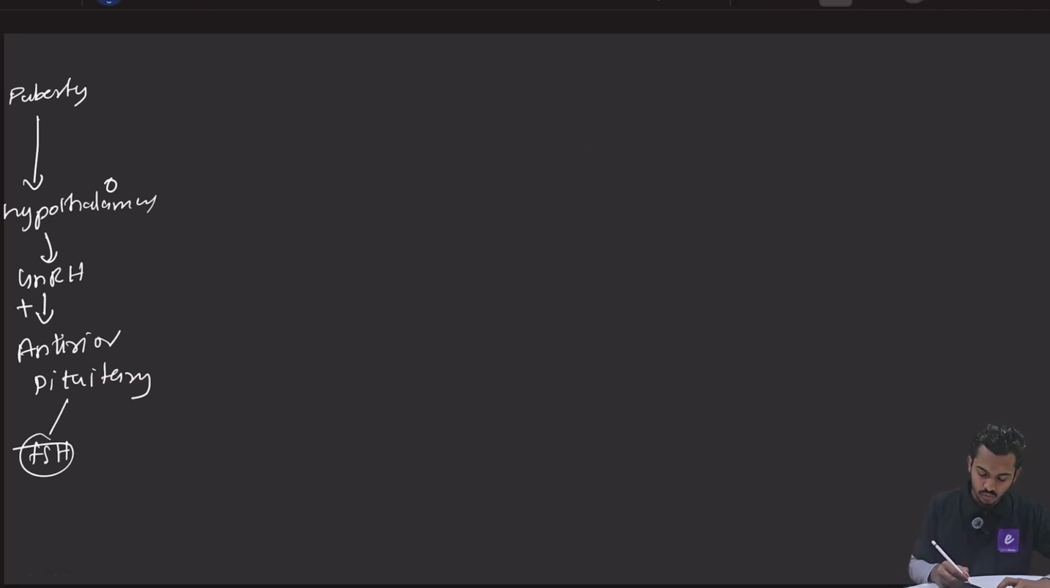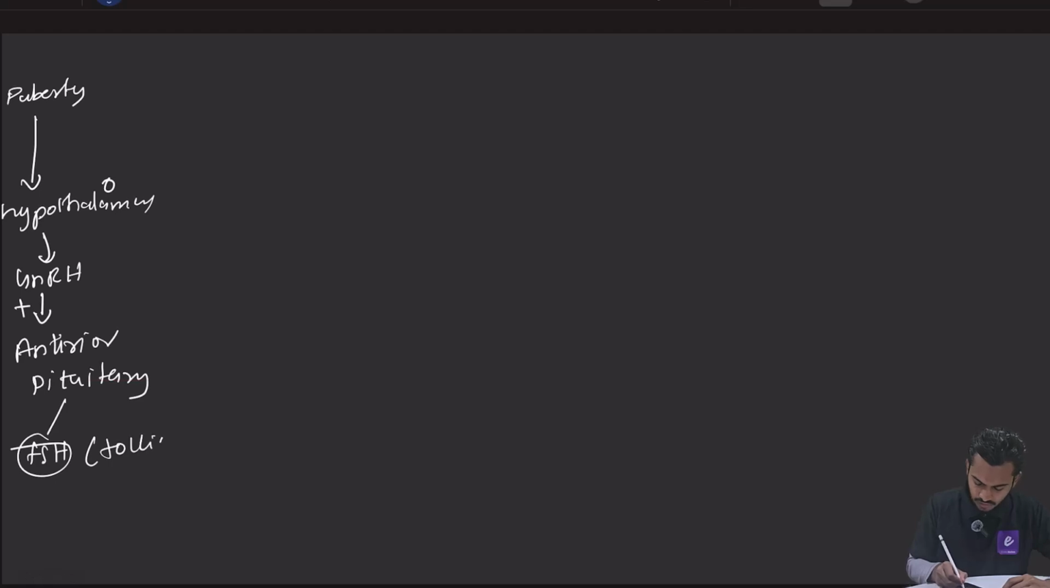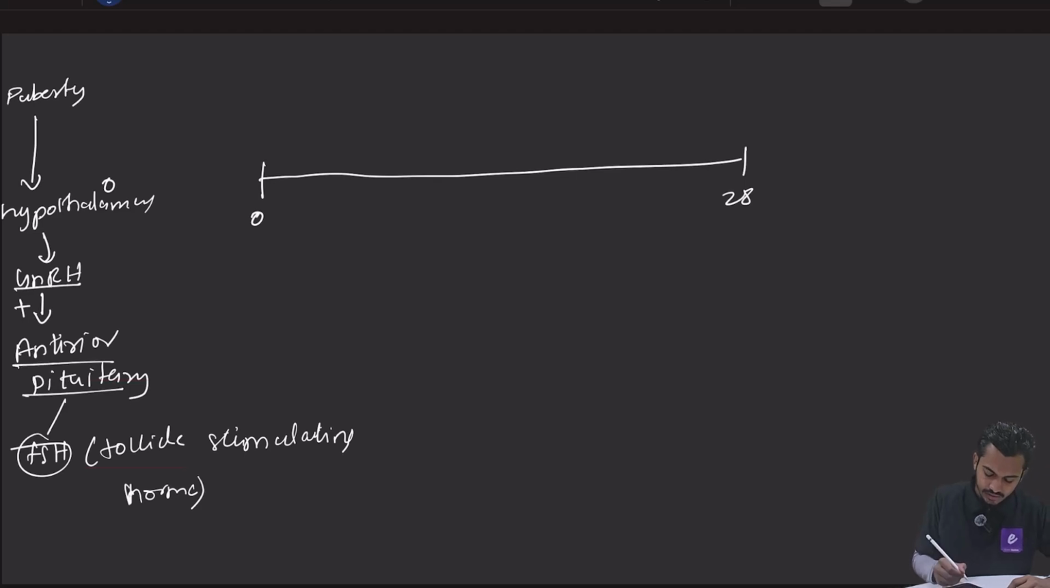इसका नाम ही है दोस्तों. What is the full form of FSH? It is follicle stimulating hormone, right? So it will stimulate the follicles. So follicle stimulating hormone. So what will happen? Now see here. This is day 0. This is day 28. So what will happen on day 0? On day 0, hypothalamus is releasing GnRH. GnRH will act on anterior pituitary gland.